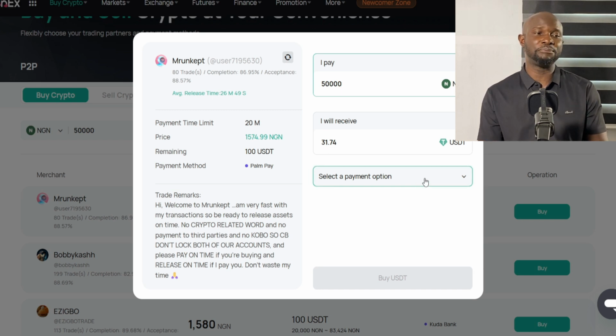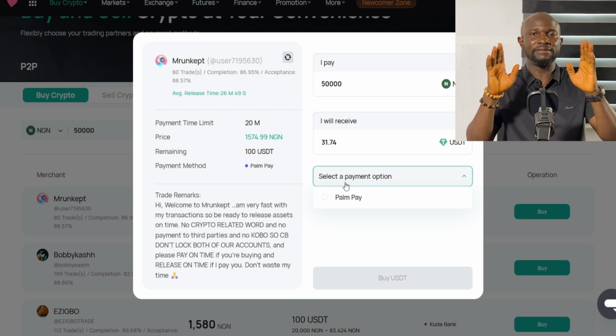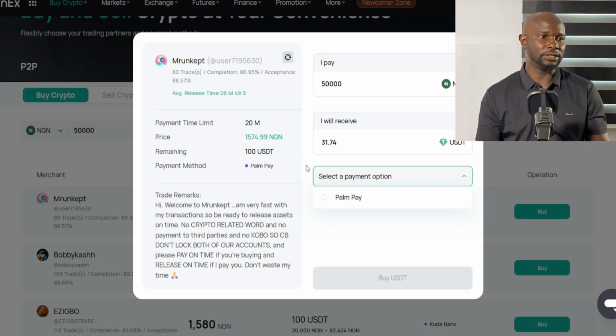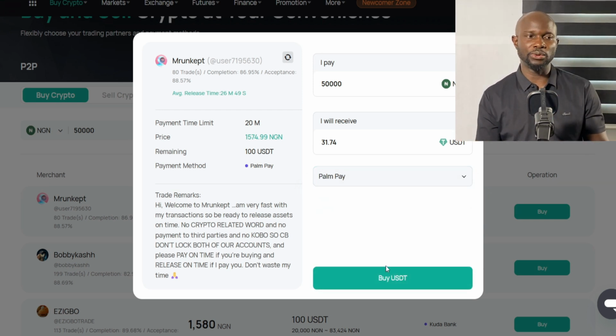Then here, select a payment option. So click here. Now you will select this person only receives through Palm Pay. It has been given to you. Then you will click here, then click on buy USDT.